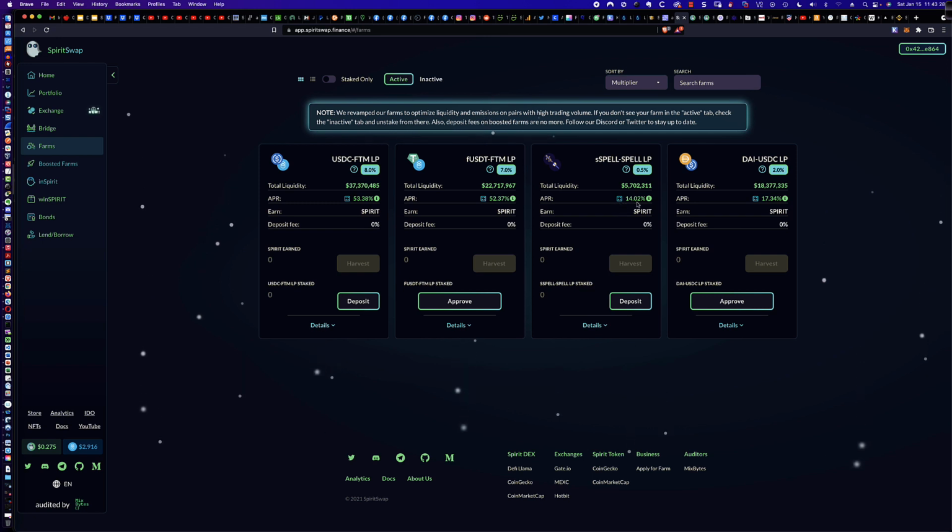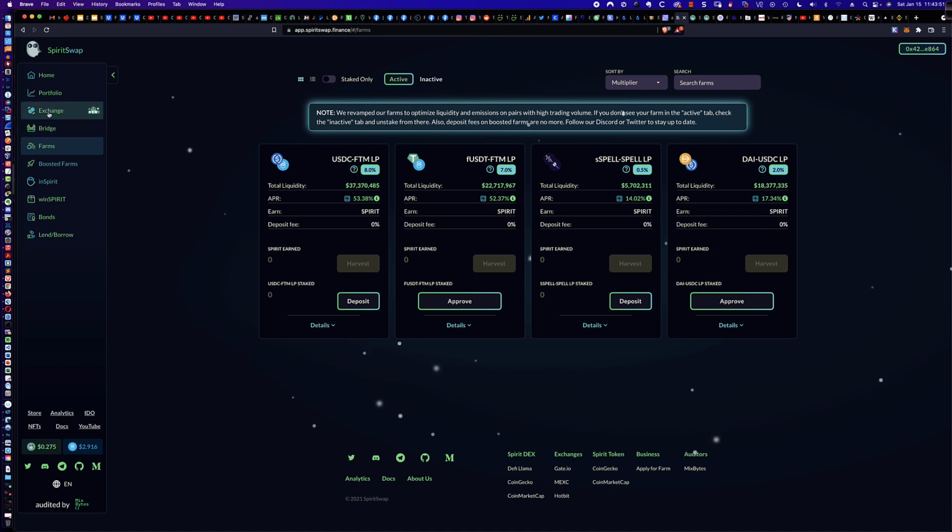Now, take a look here. There's 2 things to note. You're earning 14% here, and you're being paid out in the Spirit Swap token, Spirit, right? So that's something to consider. You're not getting paid out in LQDR. You're getting paid out in Spirit, and the percentage is 14.02%. So this is option number 1, is you could do this.